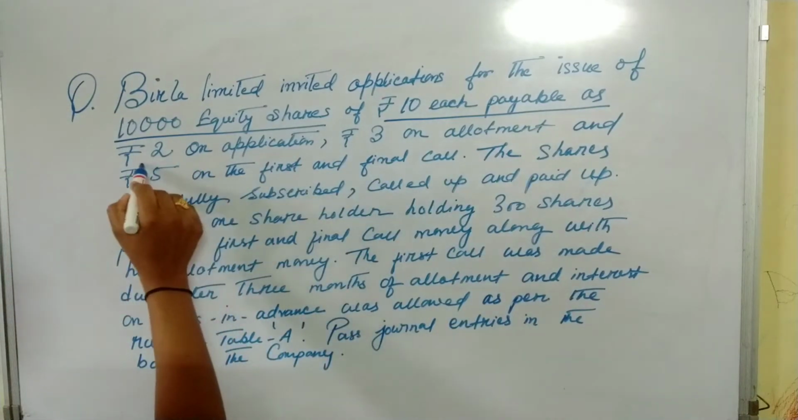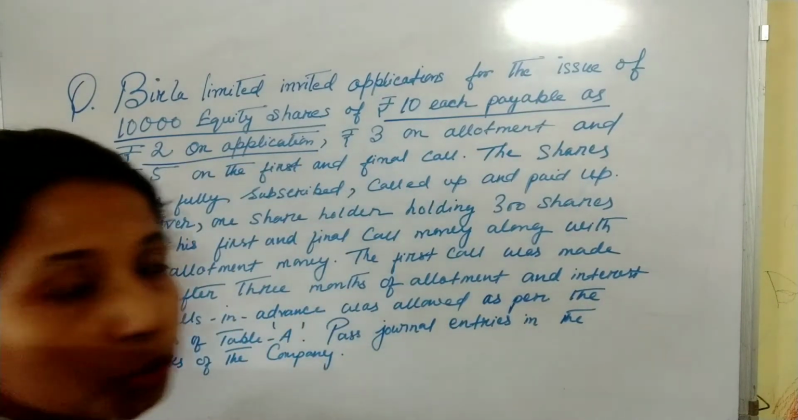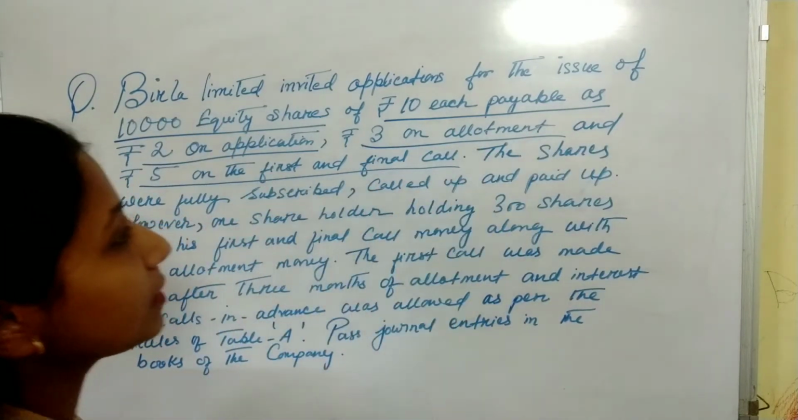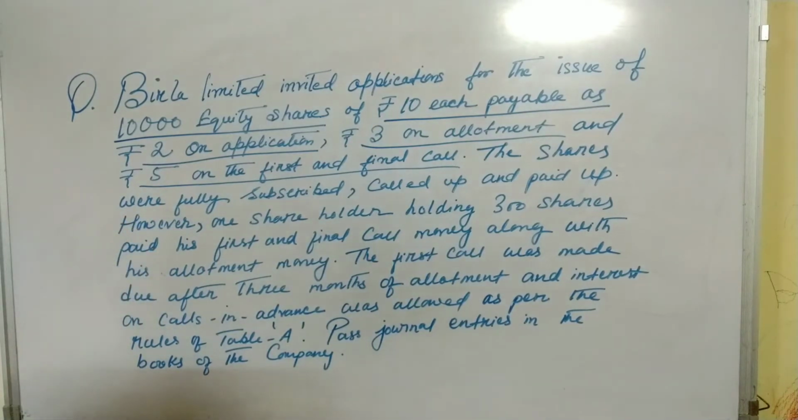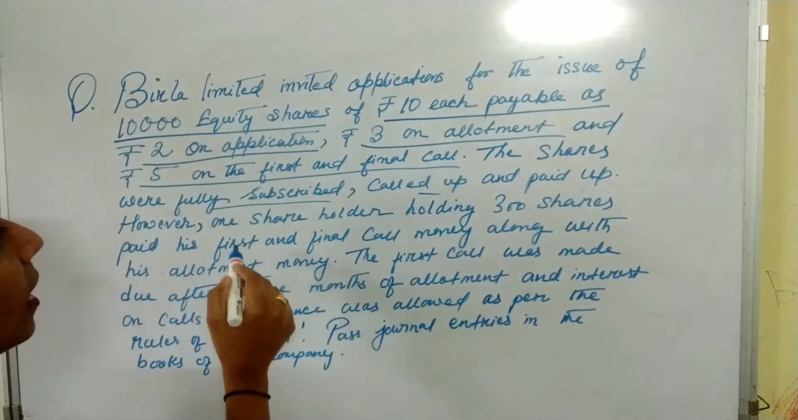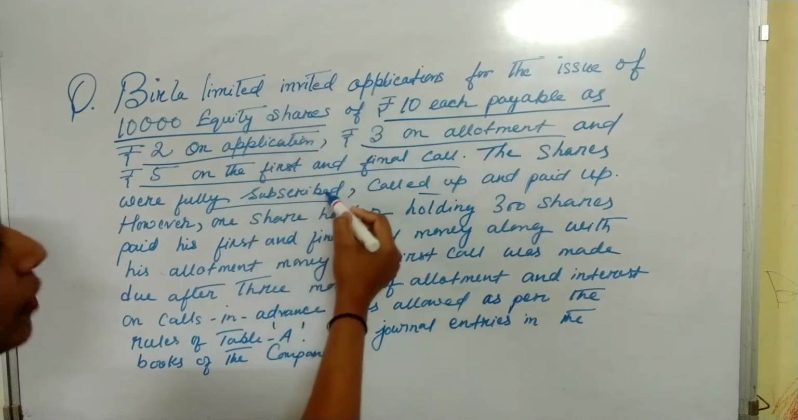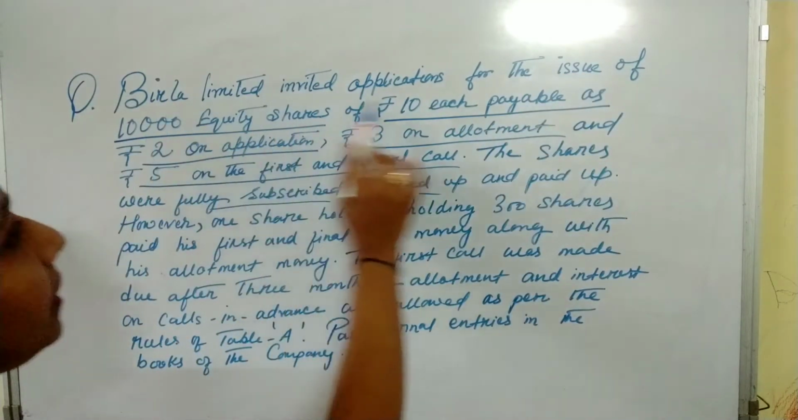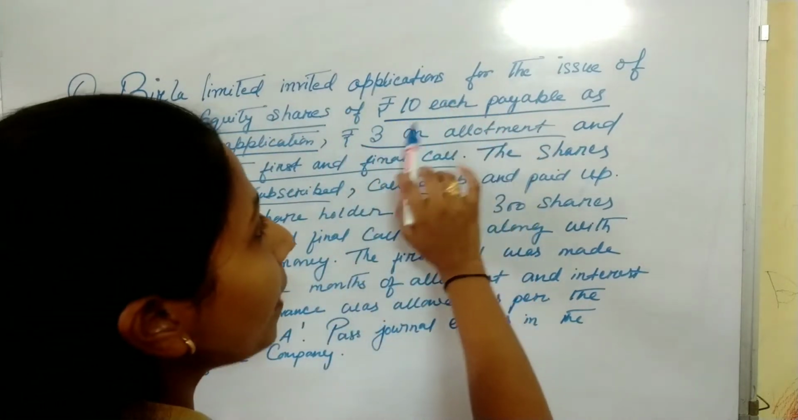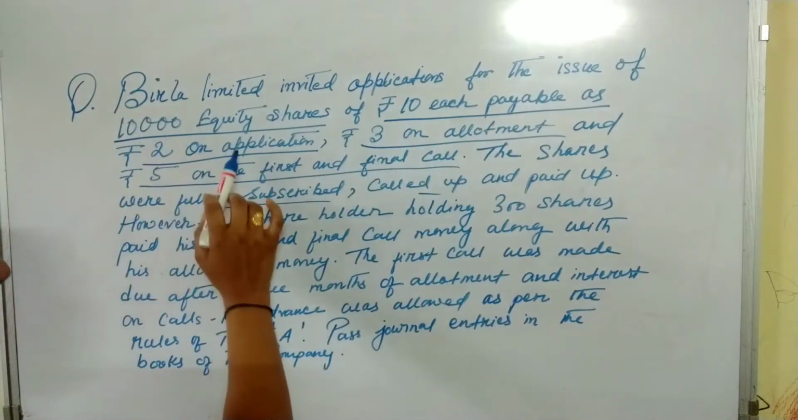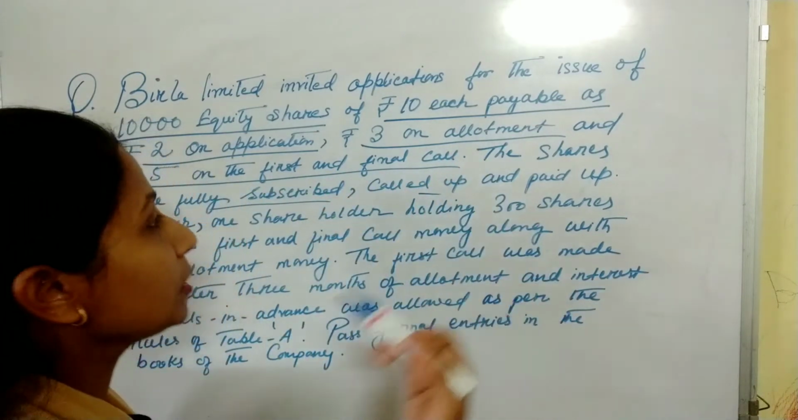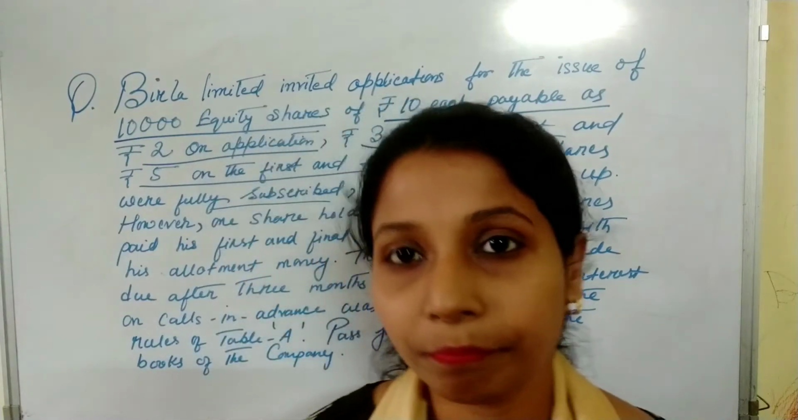Rupees 2 on application, rupees 3 on allotment and rupees 5 on the first and final call. The shares were fully subscribed, called up and paid up. So first of all, read up to this much carefully: the total number of equity shares is 10,000, and shares are issued at par, rupees 10, rupees 2 on application, rupees 3 on allotment and 5 on first and final call. All the shares were fully subscribed, called up and paid up.